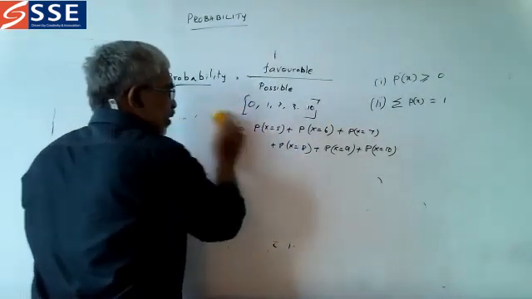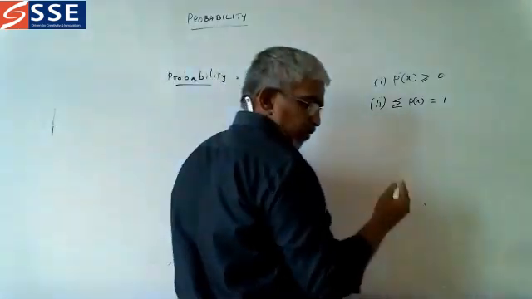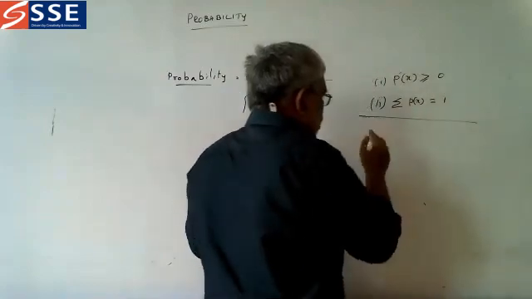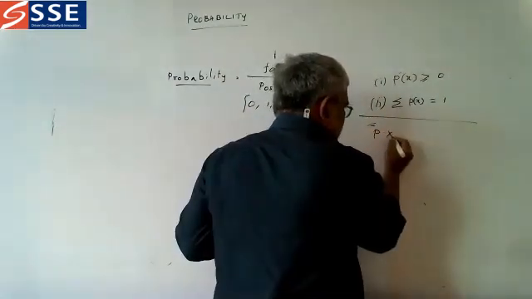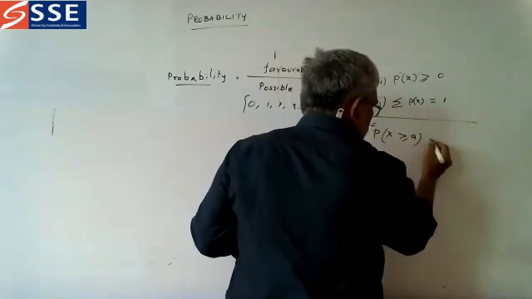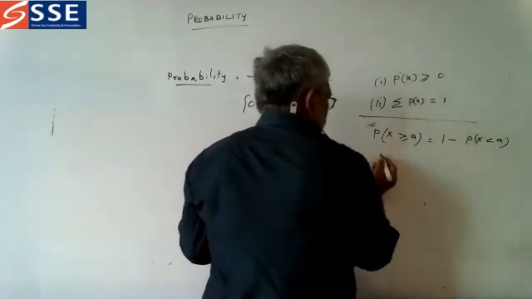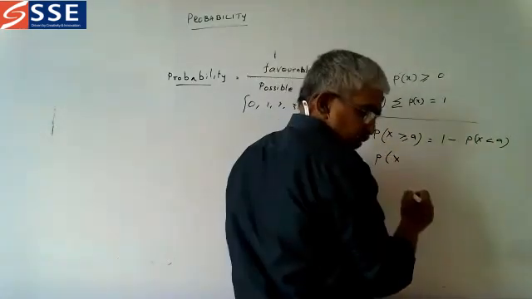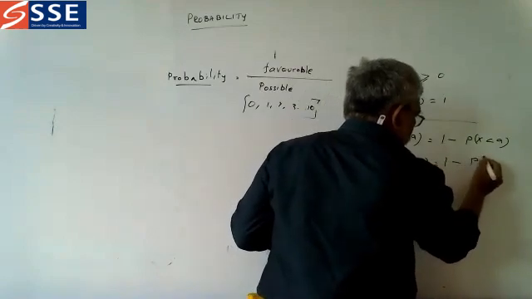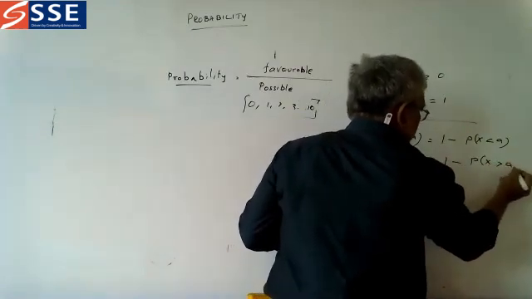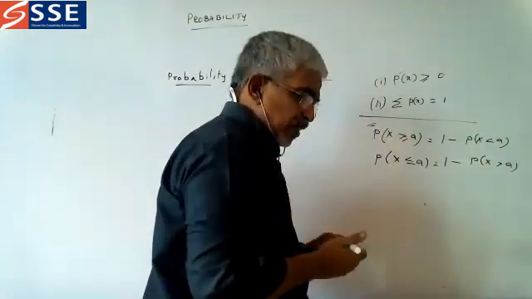Now let me go for the next part. These are the rules we must note. Suppose A: if P of X greater than or equal to A, you can write 1 minus P of X less than A. And if P of X less than or equal to A, you can write 1 minus P of X greater than A. If this equal is not there, then this equal will come here.